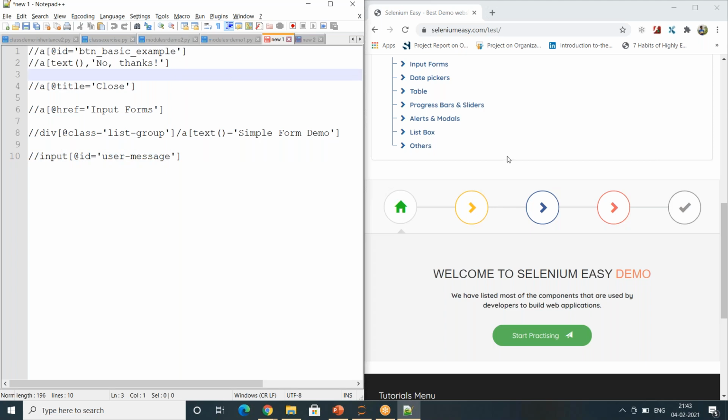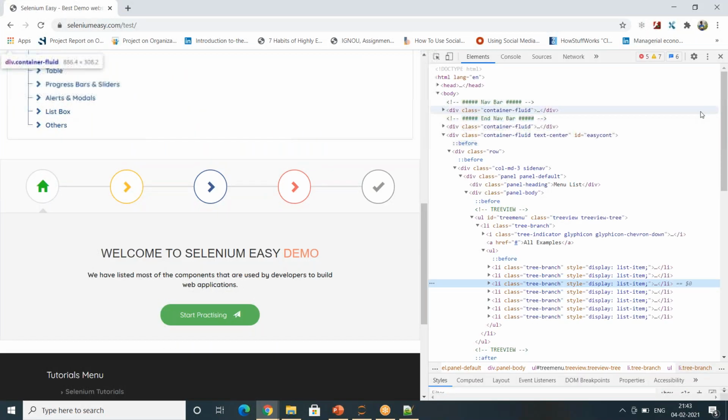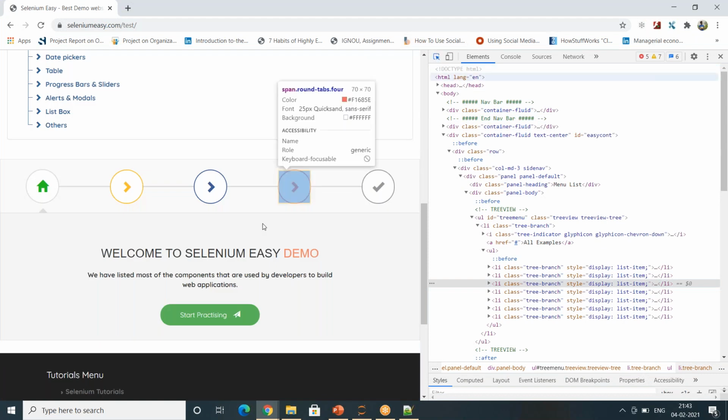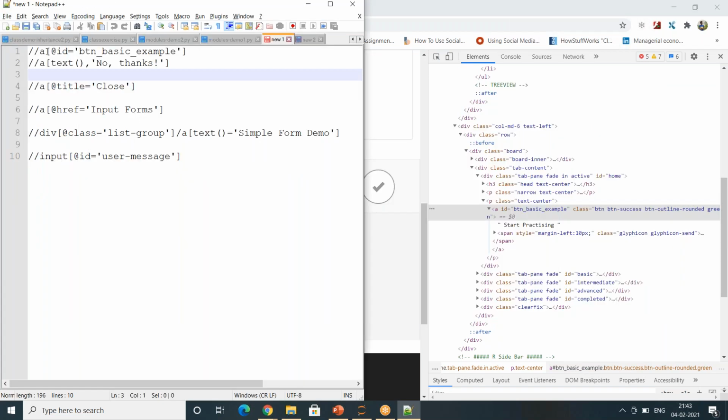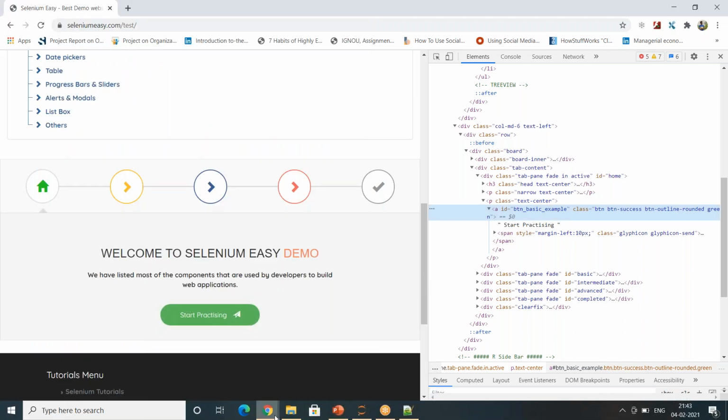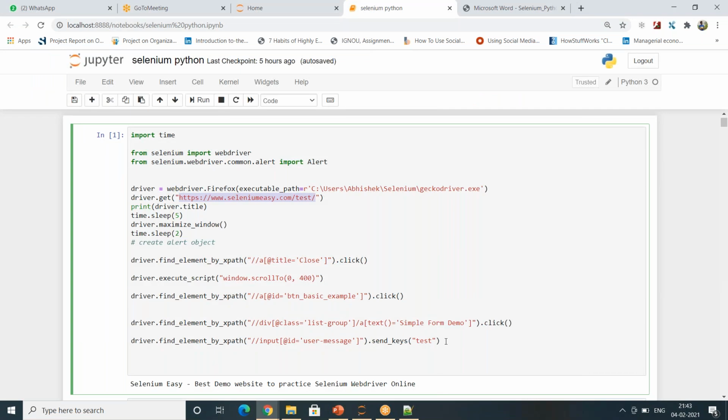Okay, let me scroll it to the right. Inspect. So here you see the tag name is A, and the ID is equal to so and so. So I retrieve the ID for that. And then, once you launch this browser, let me launch the browser and show you first. One more important point here, let me tell you first.